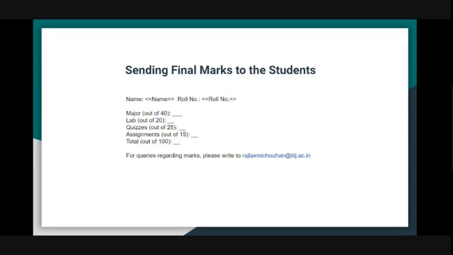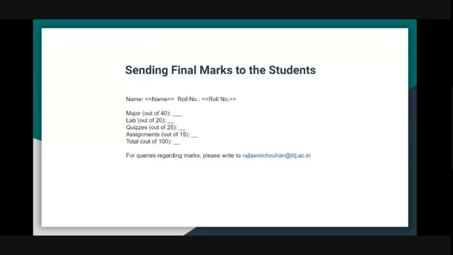And what this essentially does is you create an Excel sheet with email ID as one column, roll number as another column, name as another column, and each of these other entries that you want to send, major marks, lab marks, quizzes marks, assignment, and total. These are all columns in your Excel sheet.